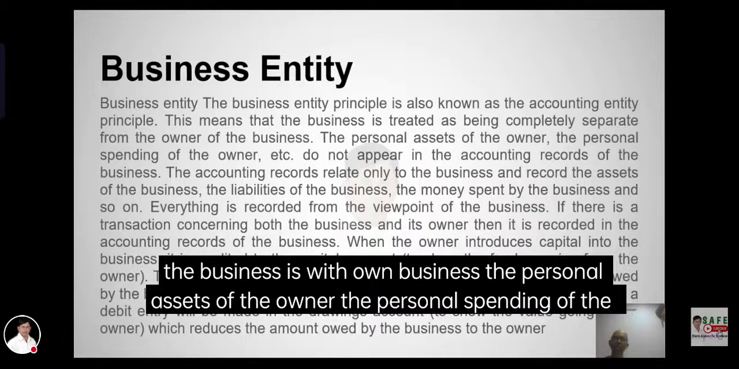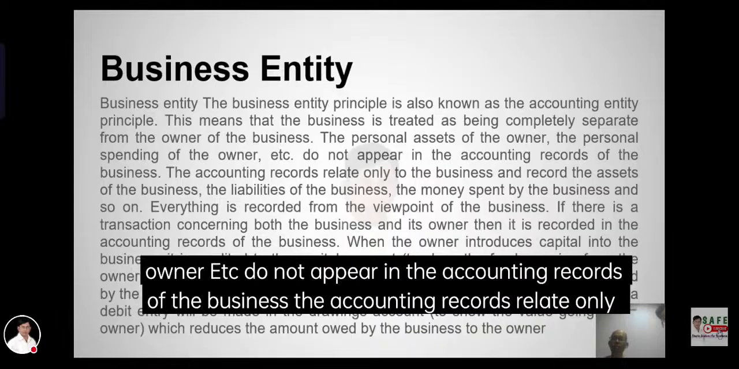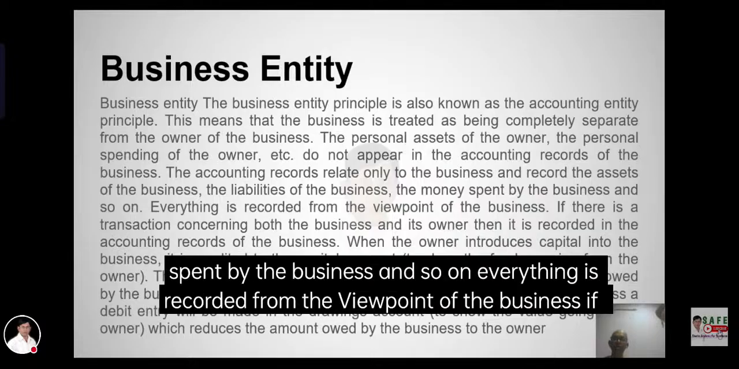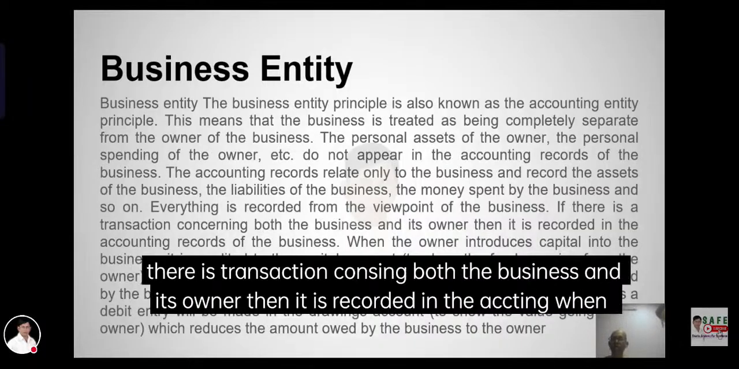The personal assets of the owner do not appear in the accounting records. The accounting records relate only to the business and record the assets of the business, the liabilities of the business, the money spent within the business and so on. Everything is recorded from the viewpoint of the business. If there is a transaction concerning both the business and its owner, then it is recorded in the accounting.